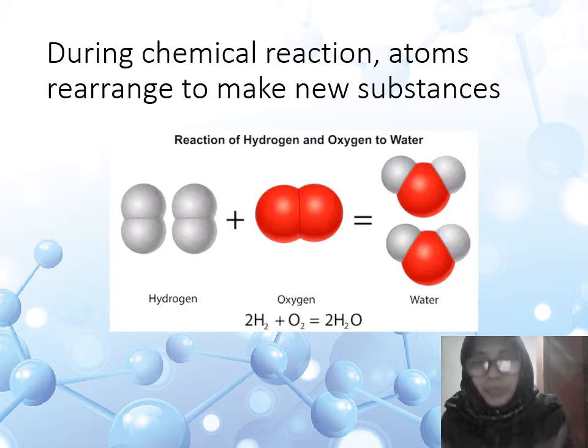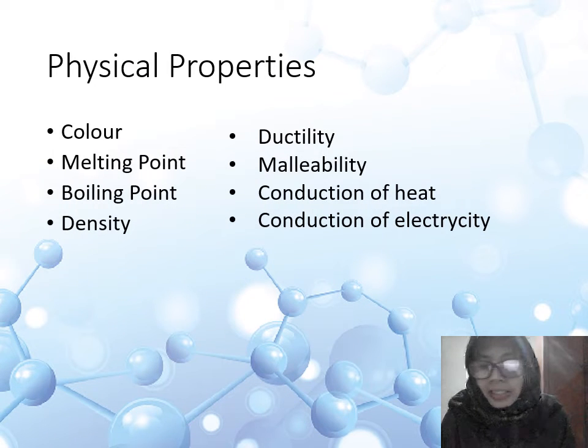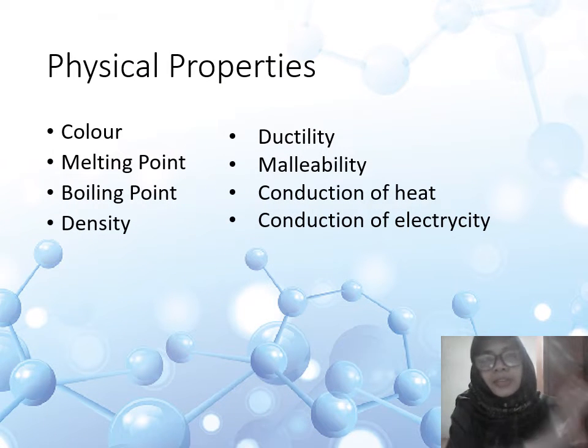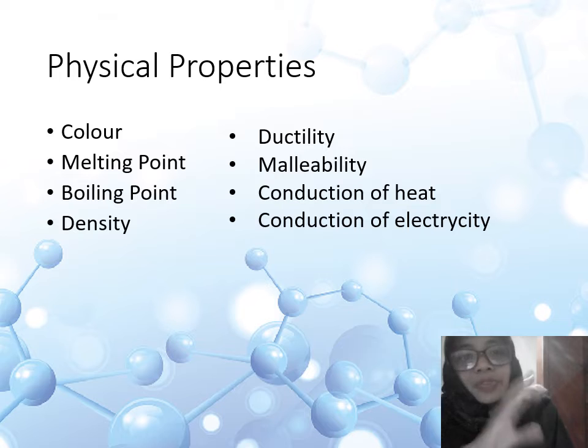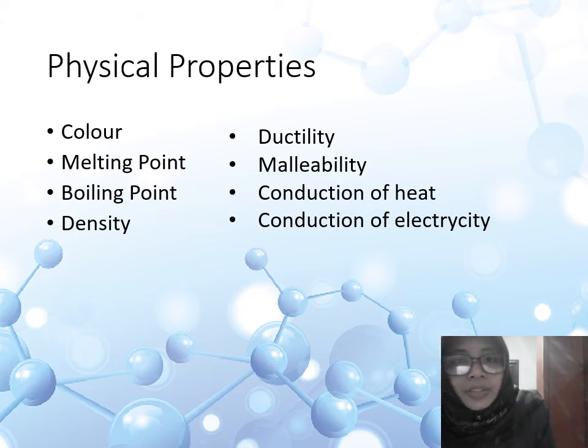They are just combining. Well, it's about the postulate from John Dalton's atomic theory. And then let's go on to the physical properties that John Dalton proposed.